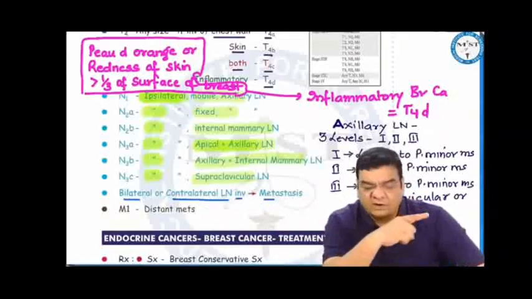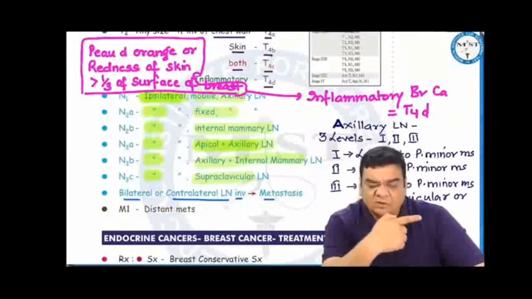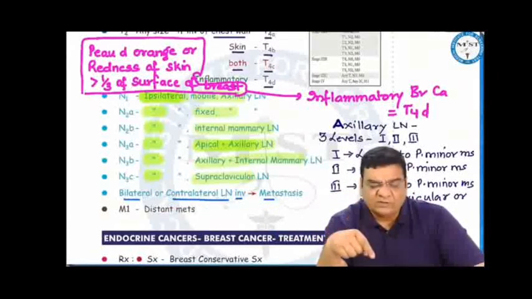If a contralateral lymph node is involved, then the cancer has not gone via lymphatics, but it has gone through blood, so it is a metastasis. So in lymph node staging, we talk only about the same side lymph nodes or ipsilateral lymph nodes.